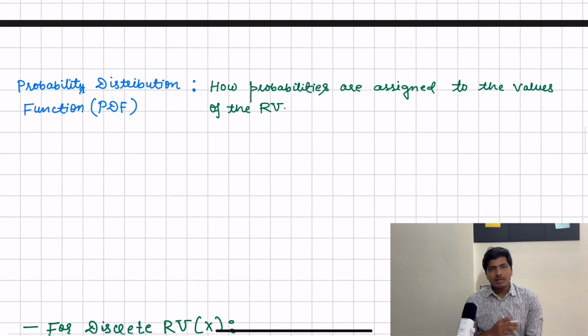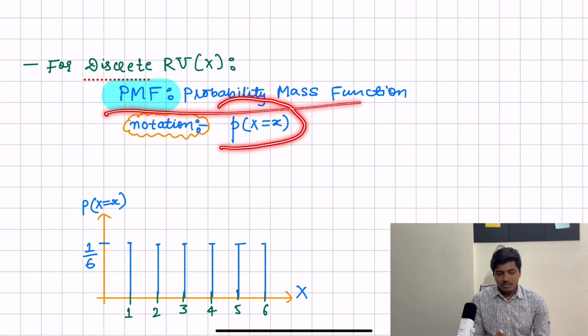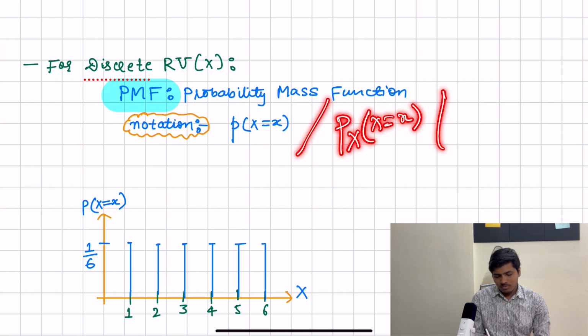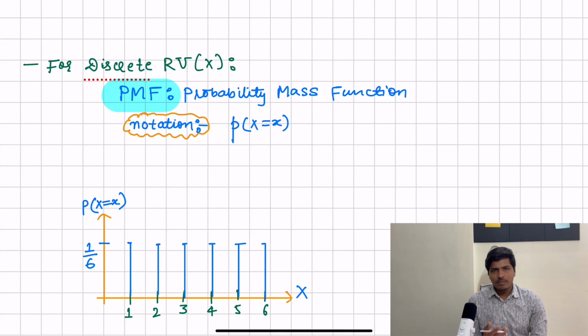Now let's define probability distribution function. Probability distribution function says how probabilities are assigned to the values of the random variable. It is similar to what probability is, but in more general terms. Let's start with discrete random variable. For a discrete random variable, the probability distribution function is the probability mass function, and in notation it is generally P(X = x). Sometimes people also note it in other ways. It is just a general term, you can notate it any way.